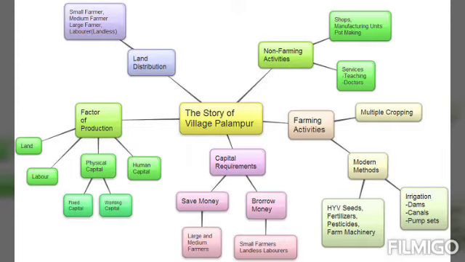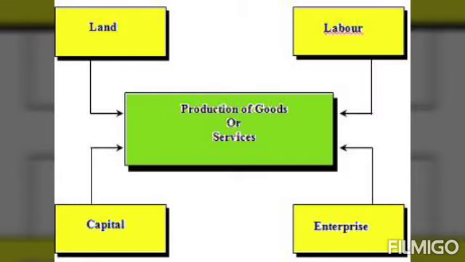After that we discussed changes in the method of cultivation. What kind of changes had been brought in the farming of Palampur to bring more production in cultivation, right? Along with that we discussed multiple cropping, and also modern farming. You have to remember that. How multiple cropping along with modern farming was brought into cultivation was made possible because of the green revolution.